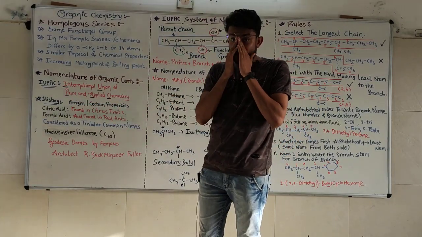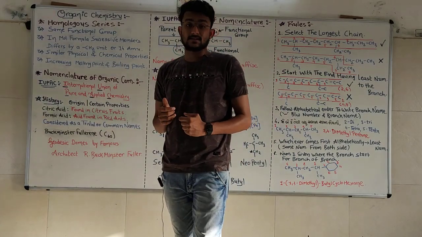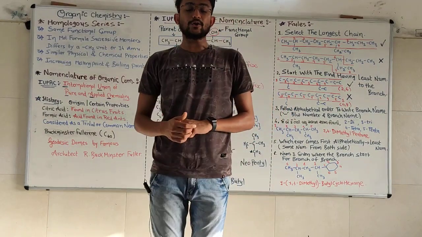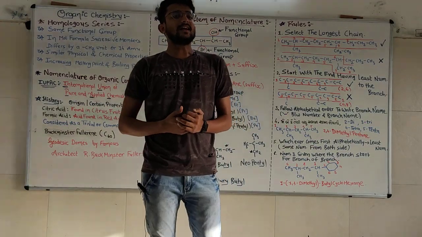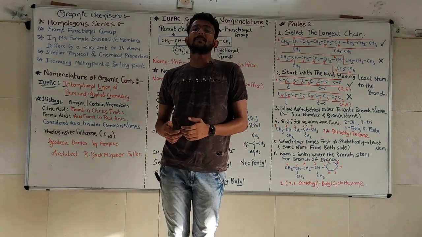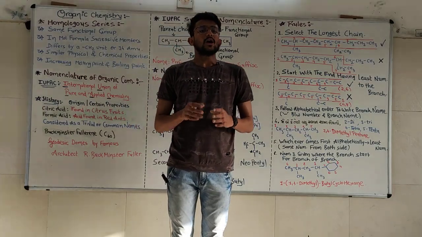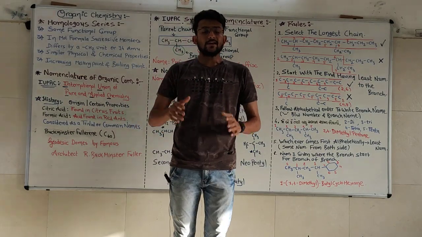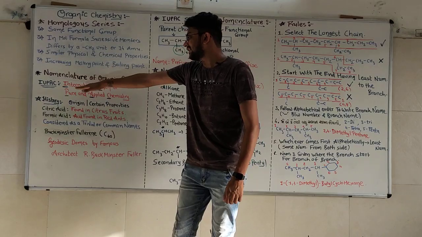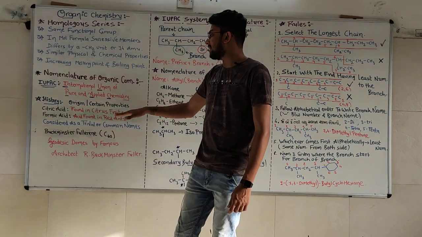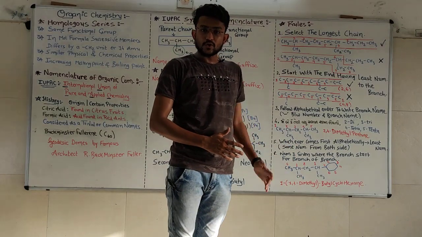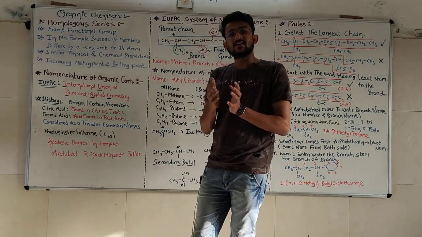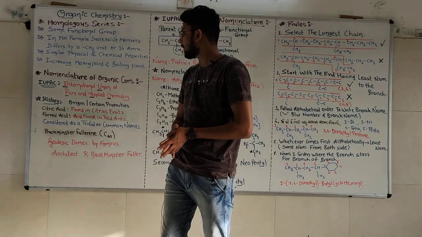IUPAC. That particular institute decides how we are going to determine the name of a compound. Every single day we are forming new organic compounds, and for those compounds a nomenclature is necessary, and for that the IUPAC, International Union of Pure and Applied Chemistry, gives us simple rules so that we can follow those rules and come up with the name.